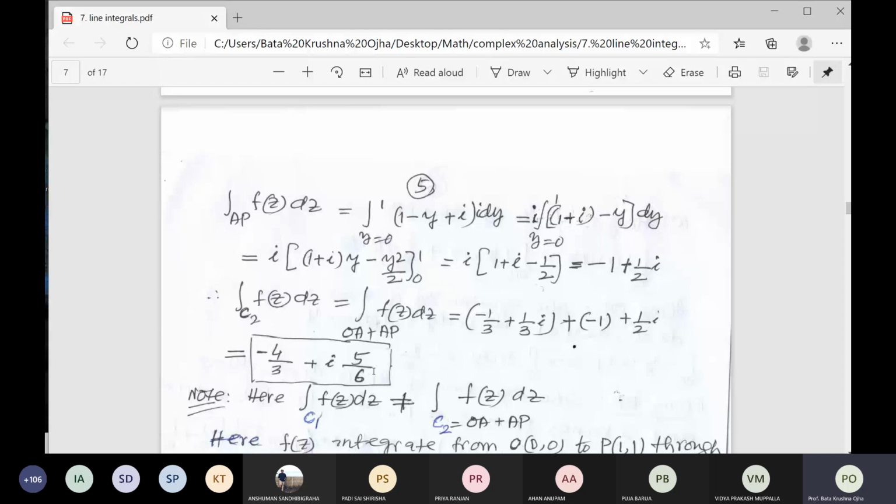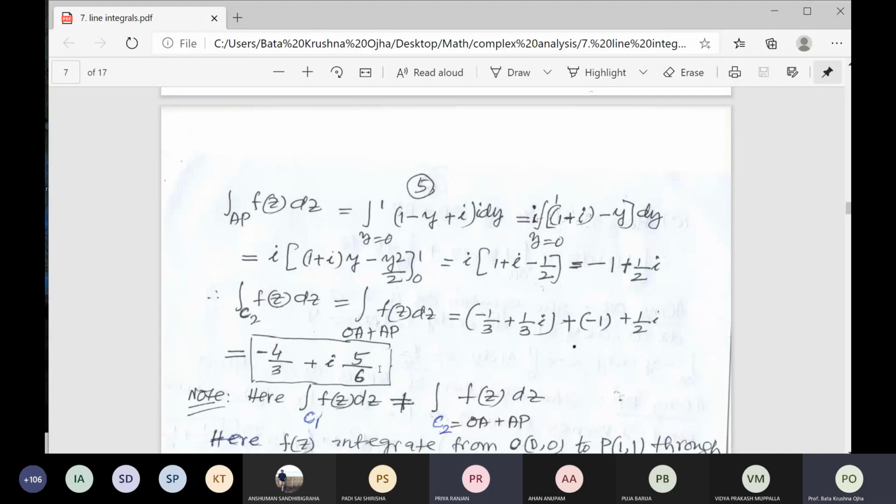My conclusion is, you see the integration over C1 and integration over C2 for two different paths. Both results are same or different? Different, sir.